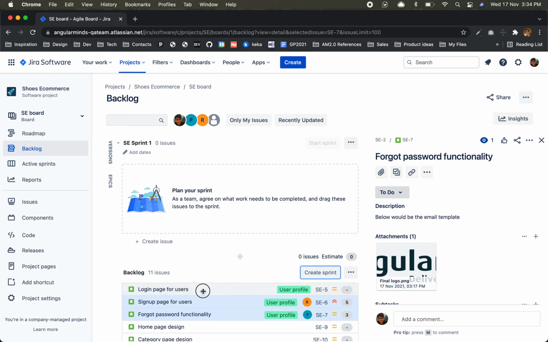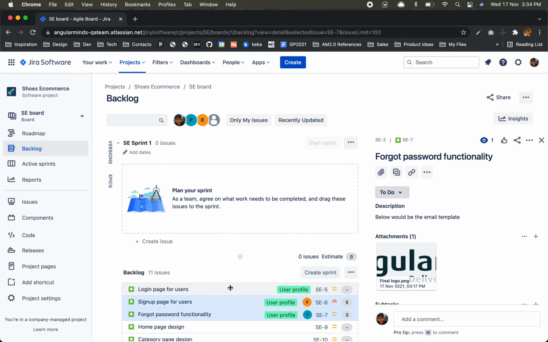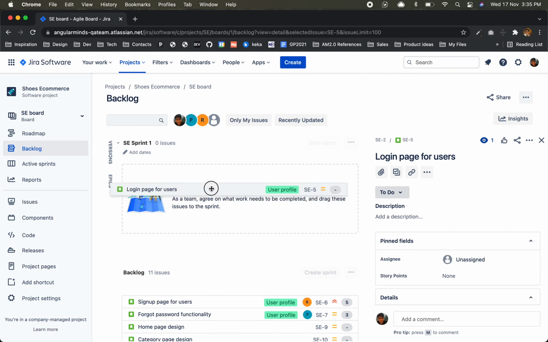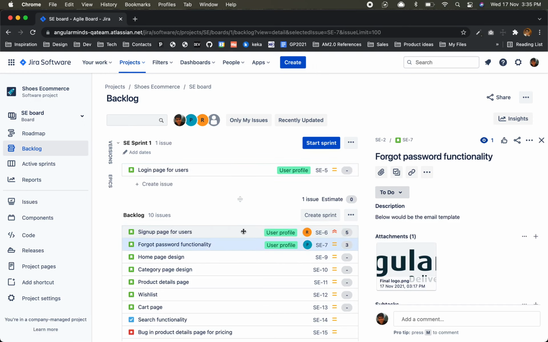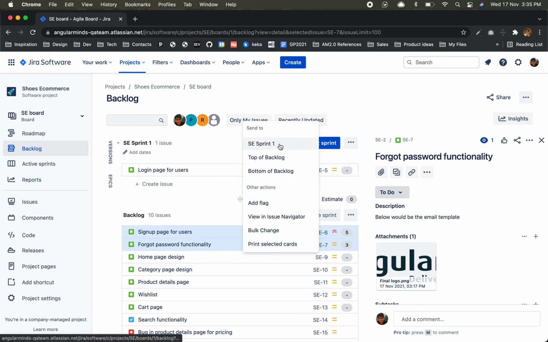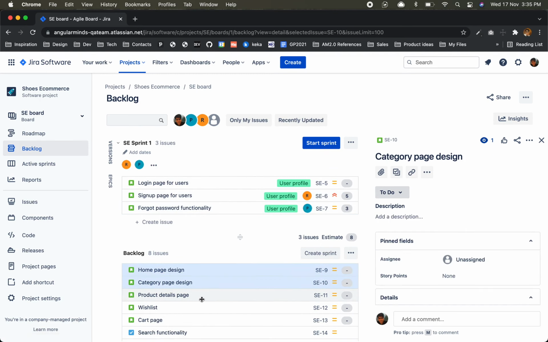So we basically have to push them into the sprint. You can add by dragging them, or I guess from here also send to sprint 1. This is my sprint 2, home page, product detail page. This is my sprint 2, create sprint.